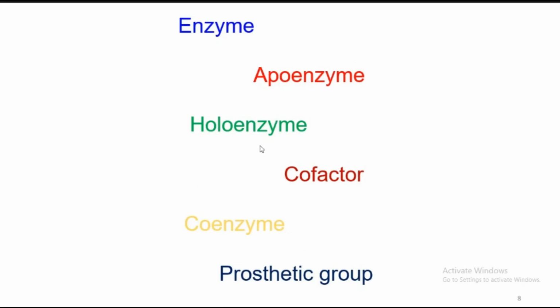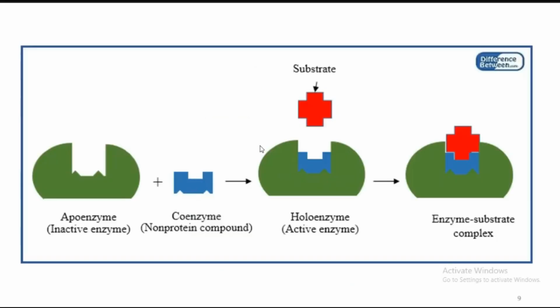These are all the things we have seen. Enzymes are nothing but proteins. The enzymes can be classified into apoenzyme, holoenzyme, and coenzyme. During the enzymatic function, we will discuss the cofactors as well as the prosthetic group. Overall, this is the apoenzyme. It is an inactive form of the enzyme, which has a site suitable for the binding of substrate as well as the coenzymes.